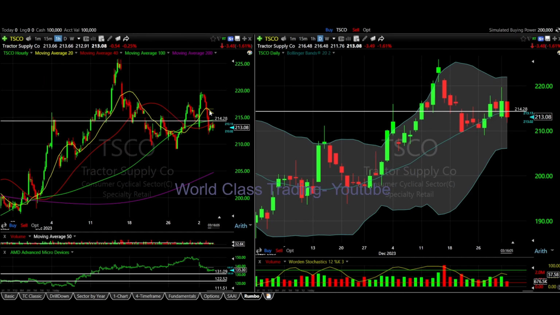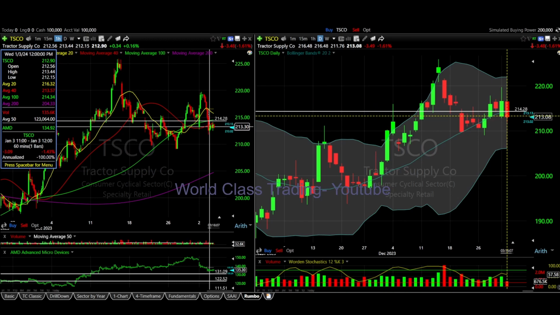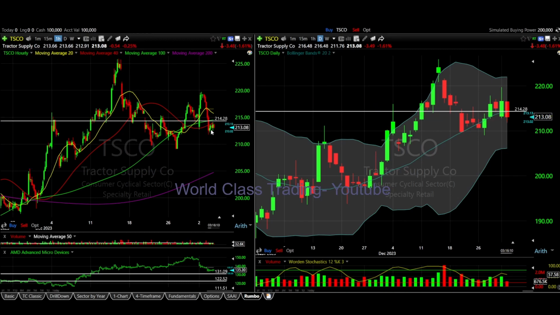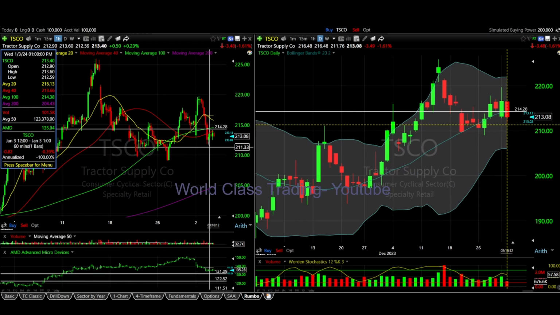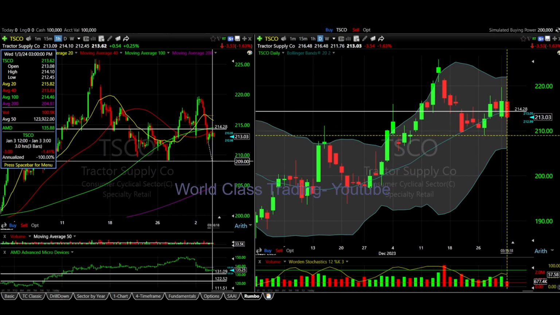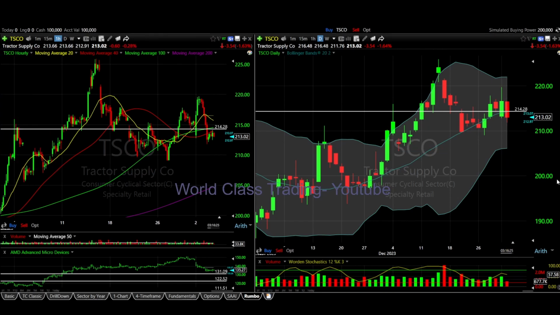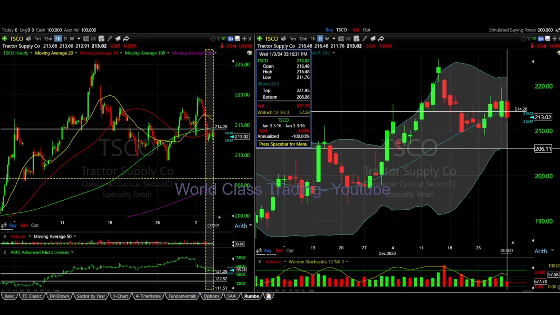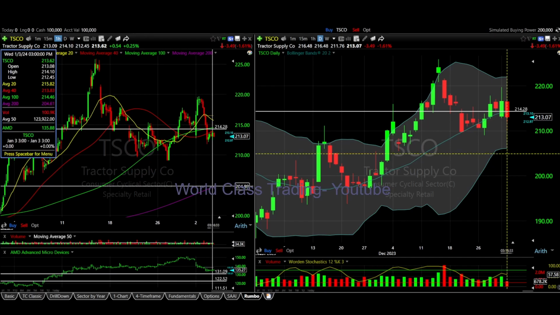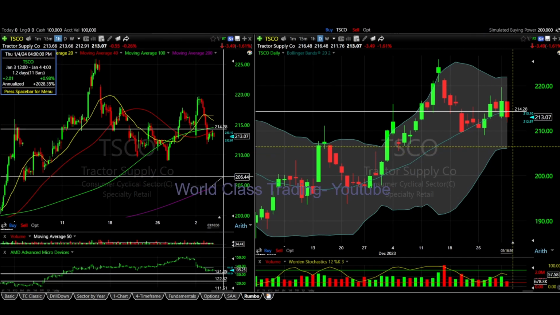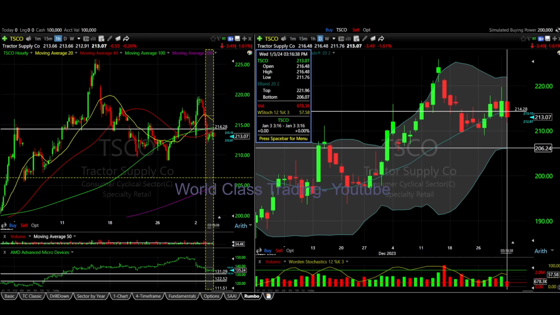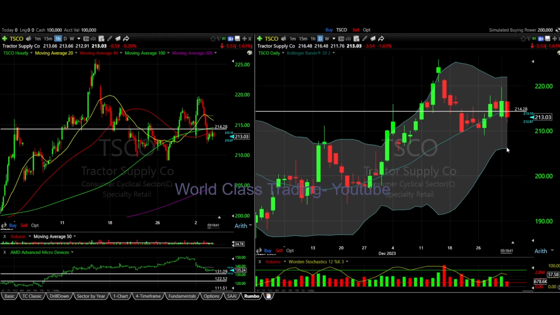Because it breaks the moving average of 20, it has to reach the moving average of 40. So basically, now we just have to see Tiesco. It has to break like 211, right? So if it reaches 211, then we can see a nice put downwards to like 206, that would be like the moving average of 200, right? Because you have to calculate it with here. The moving average of 200 will almost always be like the edge on Bollinger Bands. So it's not going to be 204, because the moving average 200 is going to keep going up. It's going to be 206 wherever the edge is in Bollinger Bands. That's where it's going to meet.